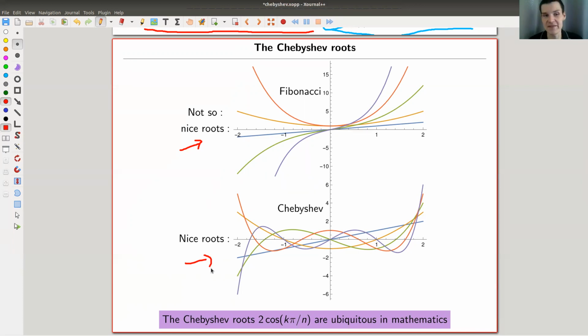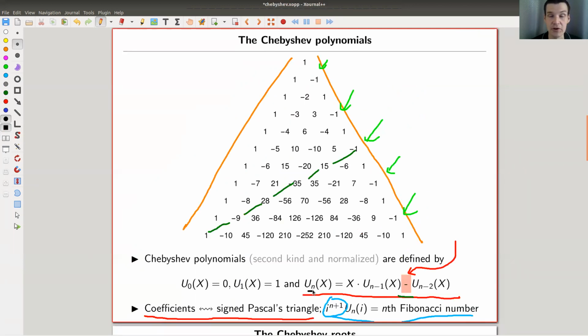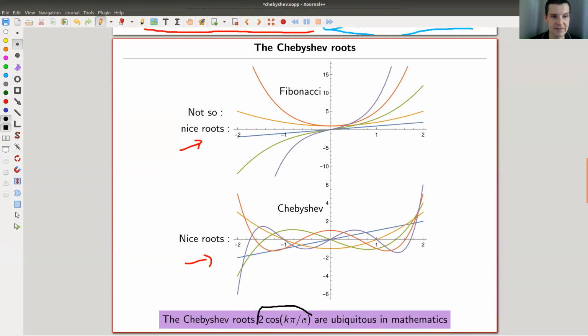And sines and cosines have very, very important roots, of course. And it turns out that the roots of the Chebyshev polynomials are among the most important numbers in mathematics. And they are very easy to write down. They're all of this form: 2 cosine(k times pi over n). So n is the n of the Chebyshev polynomial. You take the 10th or whatever, and the 10th has exactly those roots. Pretty cute, pretty cute. Let me show you an animation of the Chebyshev polynomials.